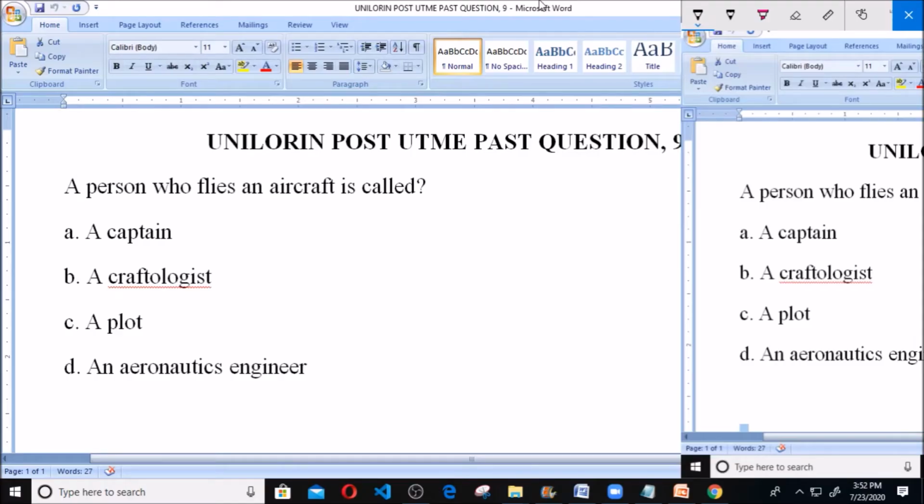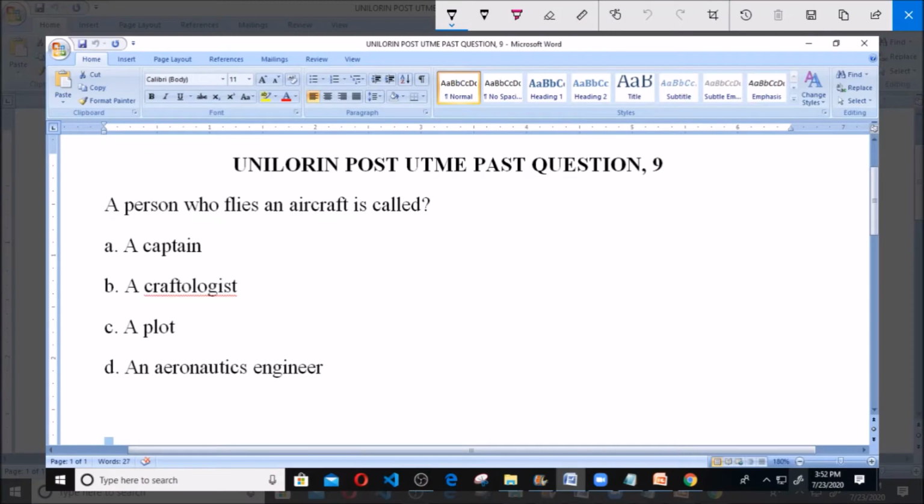Today we'll be dealing with UNILORIN post UTME past question. Question 9. A person who flies an aircraft is called: A, captain; B, craftologist; C, pilot; and D, an aeronautics engineer. A person who flies an aircraft is called.